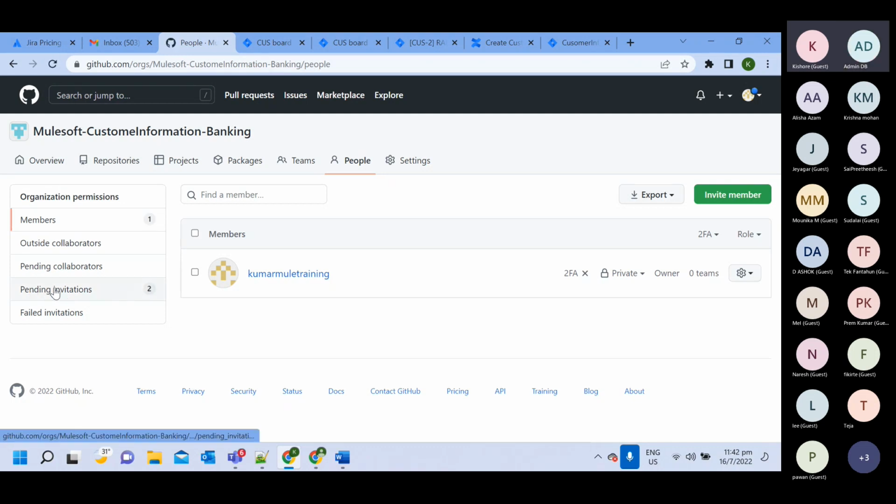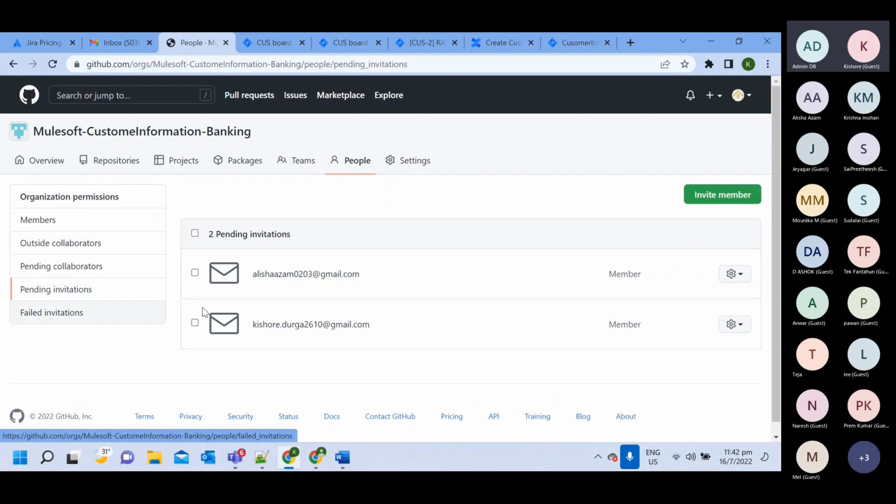So you can see here, these two people haven't accepted, so they are coming here in pending. Okay, and this link will expire in 1 week. So once we communicate in the group that we have given you Git access, accept that invitation within 1 week.